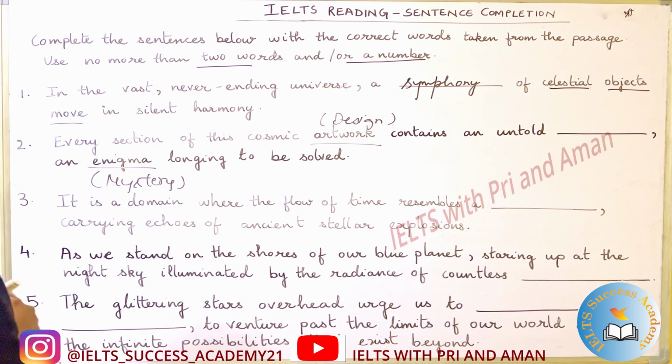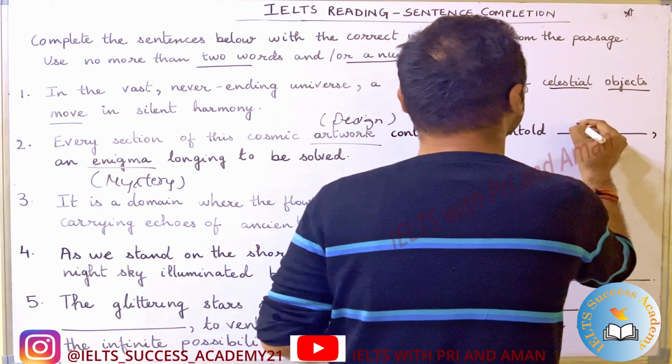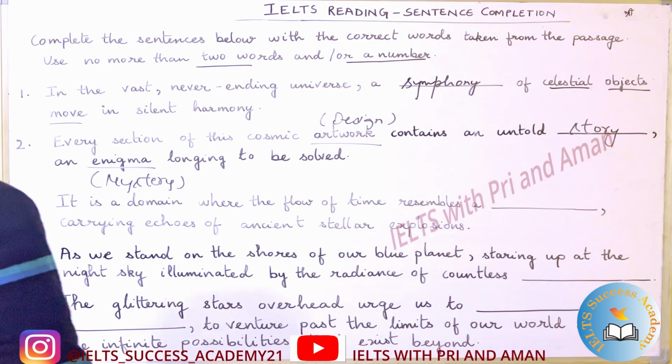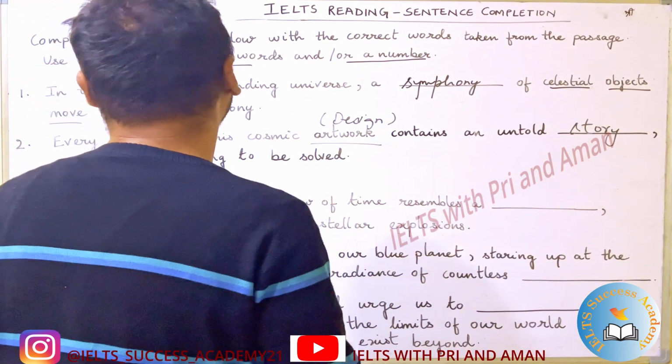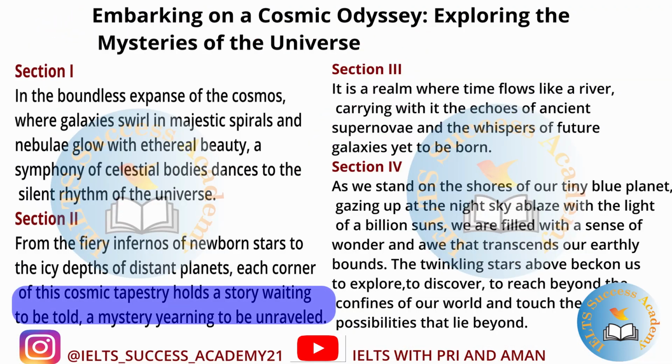Contains a dash, okay, an untold story, an enigma longing to be solved. Okay, so the passage states, each corner of this cosmic tapestry holds a story waiting to be told. An untold story, it is waiting to be told, synonym. A mystery yearning to be unraveled.